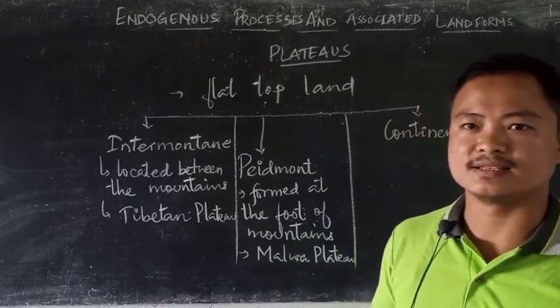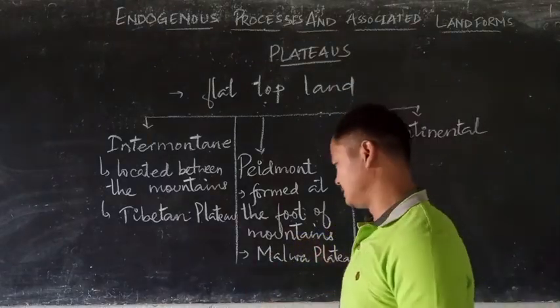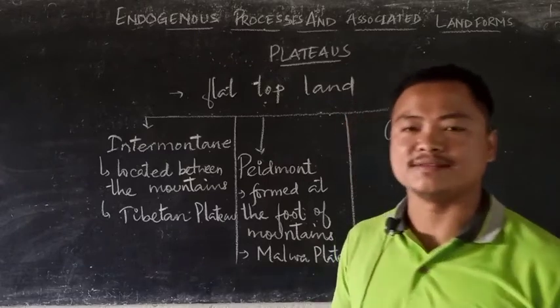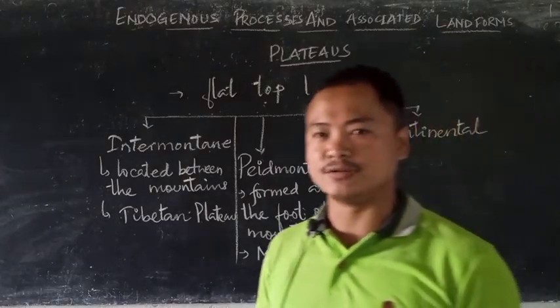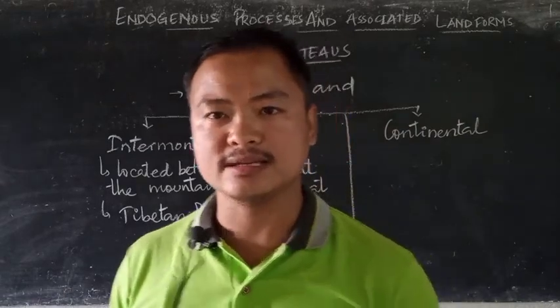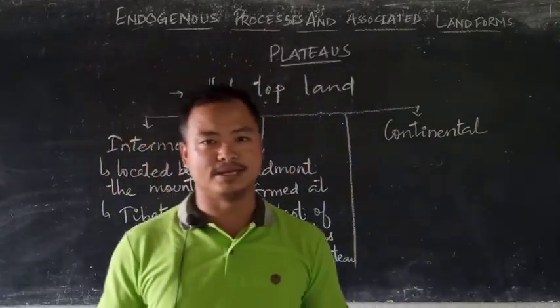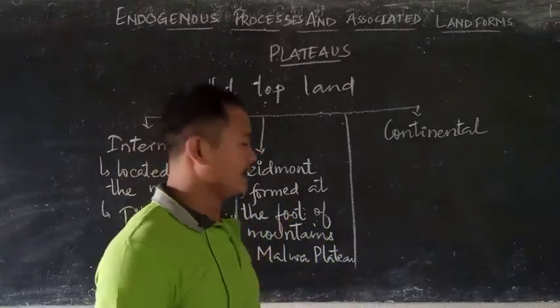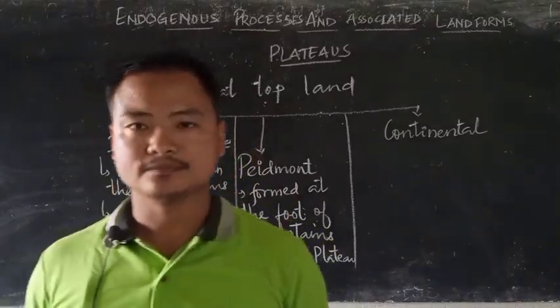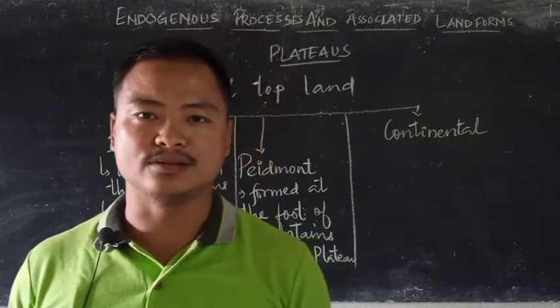So that results in the formation of Piedmont plateaus. In India, we have such a plateau in the form of the Malwa plateau. Apart from that, we also have the Appalachians in the US, which is considered to be a Piedmont plateau. Based on its location and formation, it is called Piedmont, and also known as a plateau of denudation.